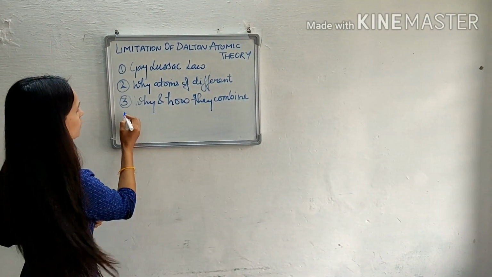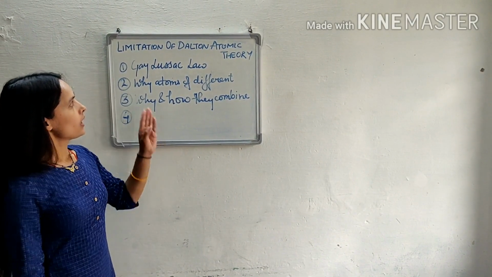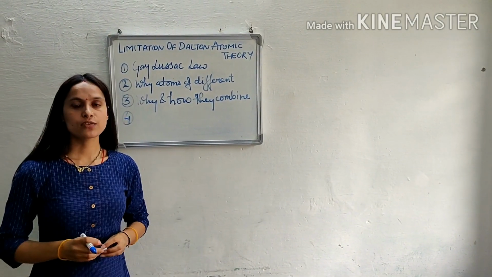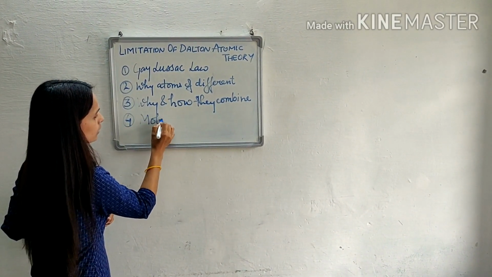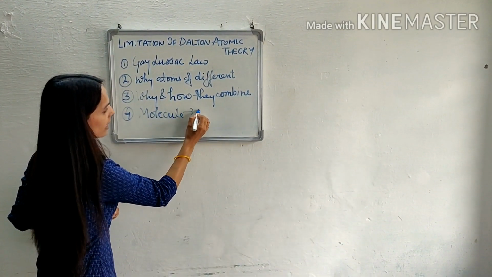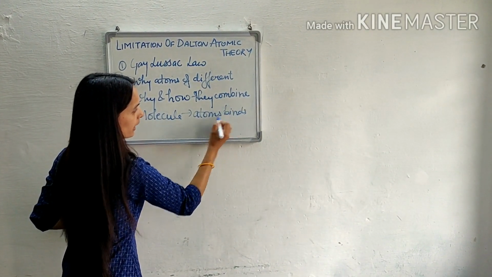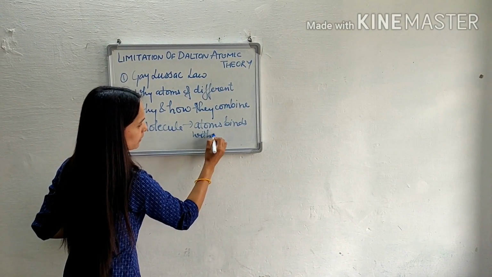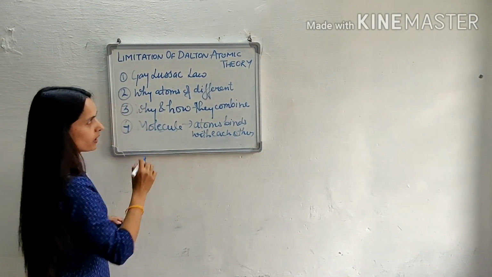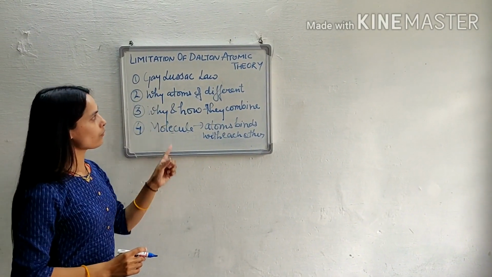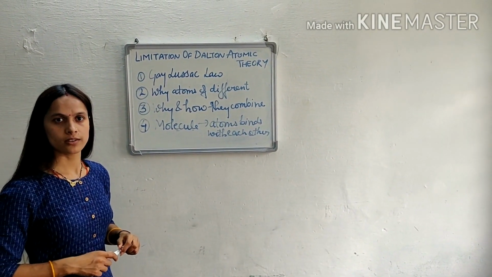The fourth limitation of Dalton atomic theory is that it failed to explain how atoms bind with each other in a particular molecule. Means by which force atoms bind with each other to form a molecule. So these four are the limitations of Dalton atomic theory.